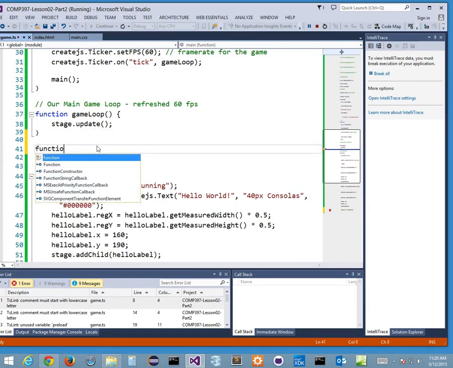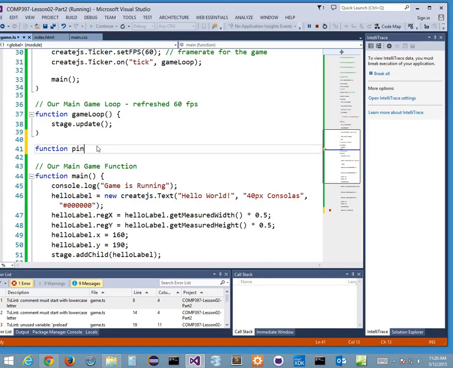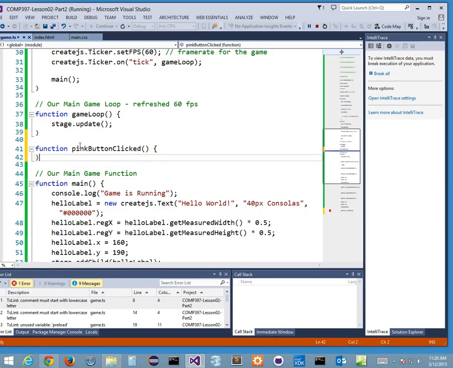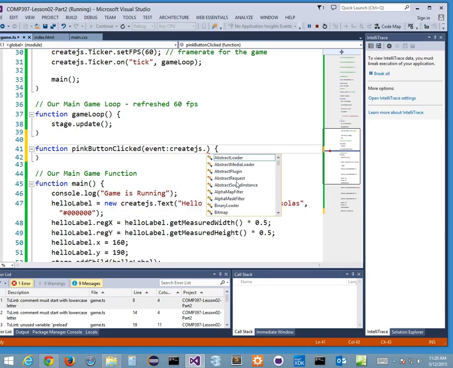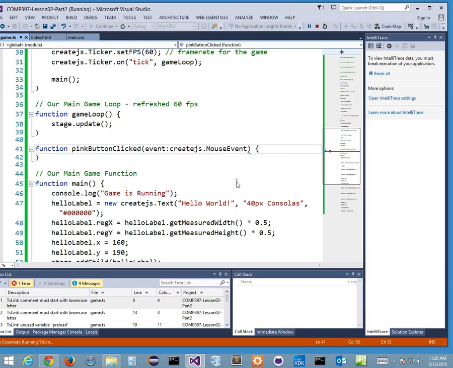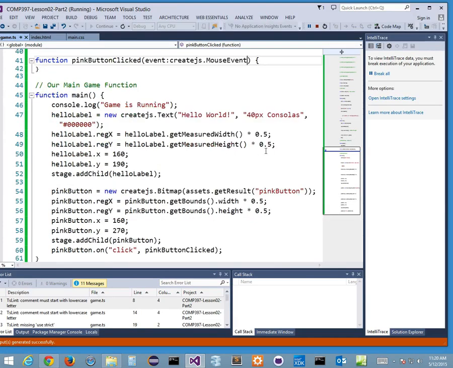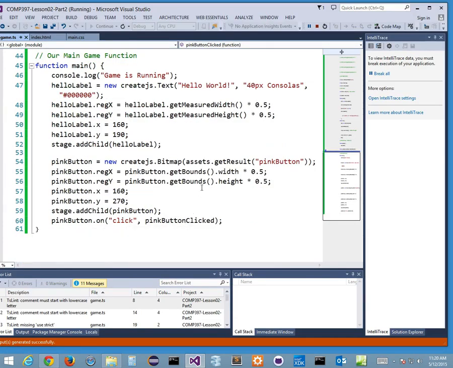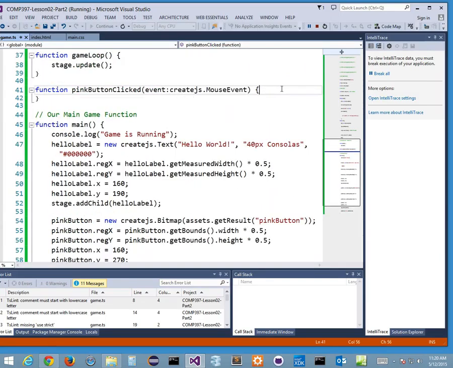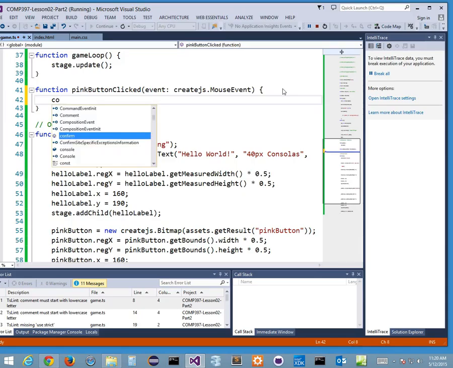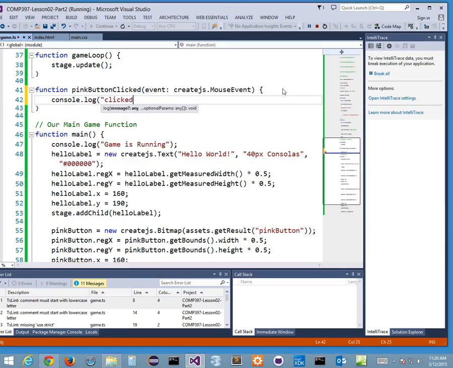So we'll say function pink button clicked, right? And just to be secure with what we're doing, I want to actually pass in a variable, because the variable happens whenever it's an event type variable, and we want it to be of type createjs.MouseEvent. We won't need it right now, but eventually we will. So just pass that in for now. So we're calling the pink button clicked event whenever I click the button. For now, let's just do a console.log, which we're going to say clicked, every time I click the button.